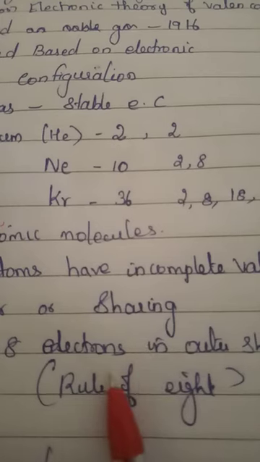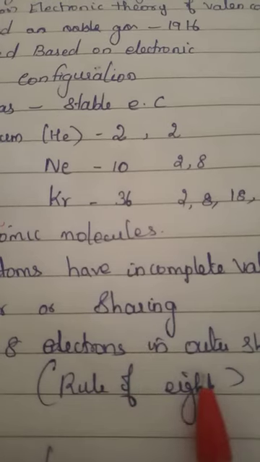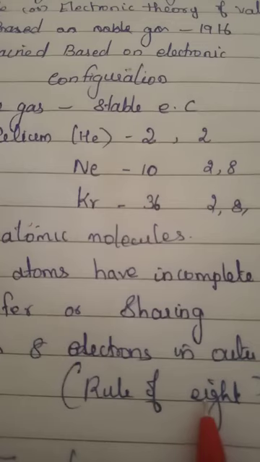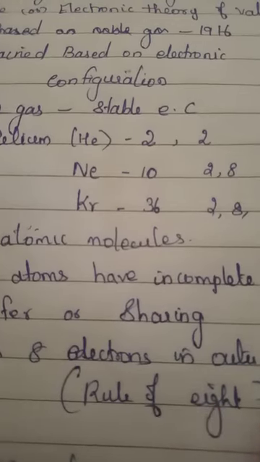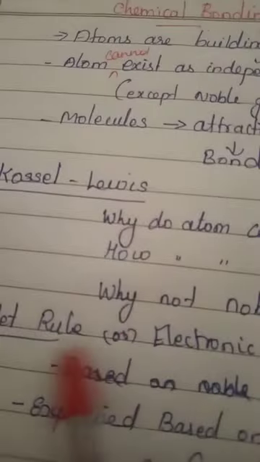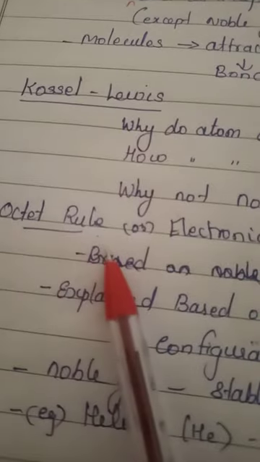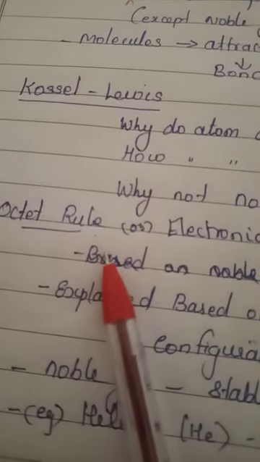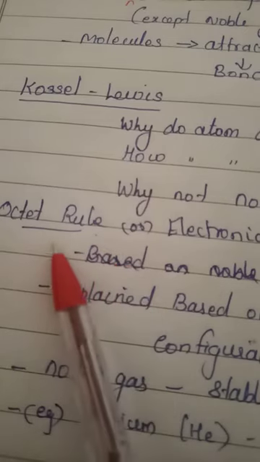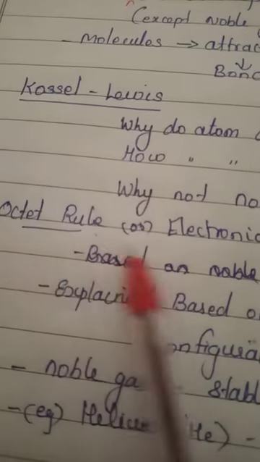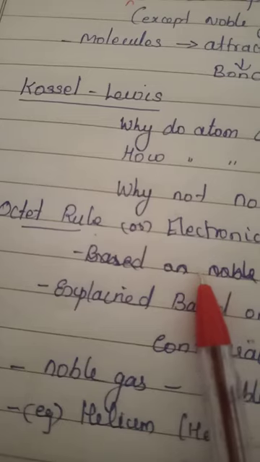Hence he gave this rule as the rule of 8, or we can call it the octet rule. So Kossel and Lewis explained these three questions based on electronic configuration, and this rule is called the octet rule, or electronic valency, or rule of 8.